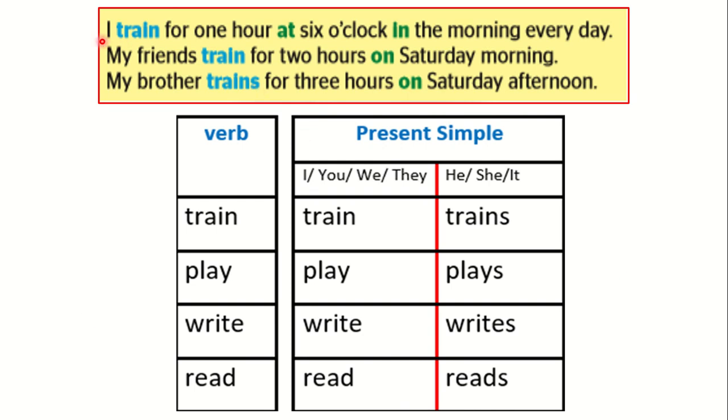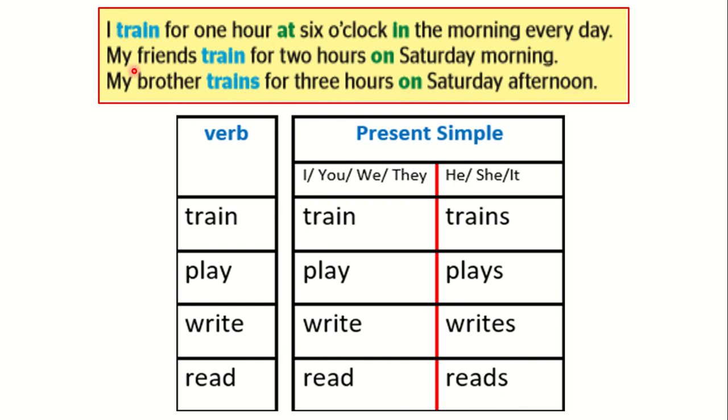Let's read the examples. Number 1. I train for 1 hour at 6 o'clock in the morning every day. Number 2. My friends train for 2 hours on Saturday morning. Number 3. My brother trains for 3 hours on Saturday afternoon.